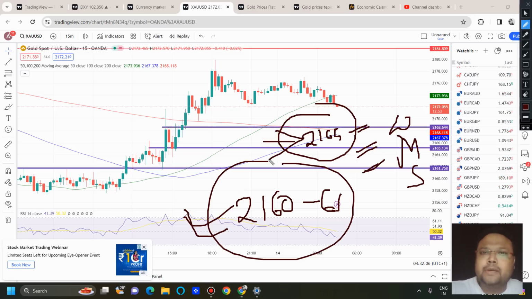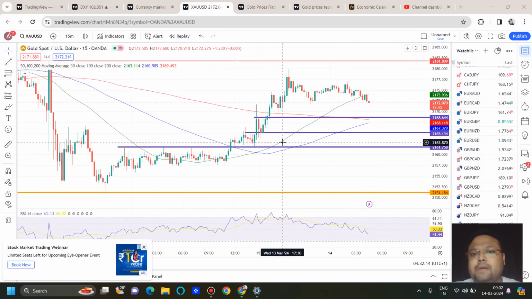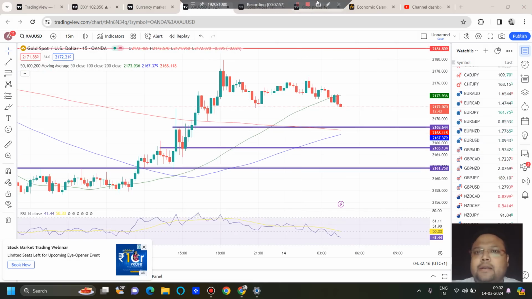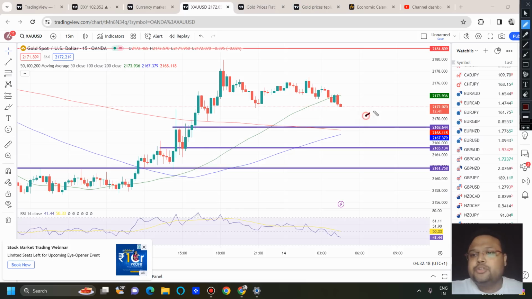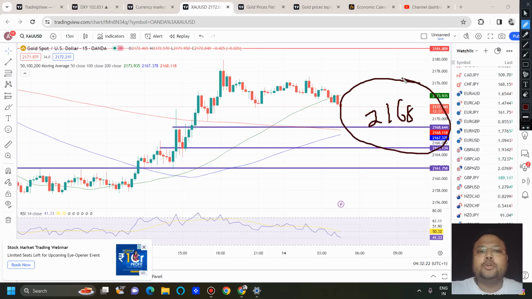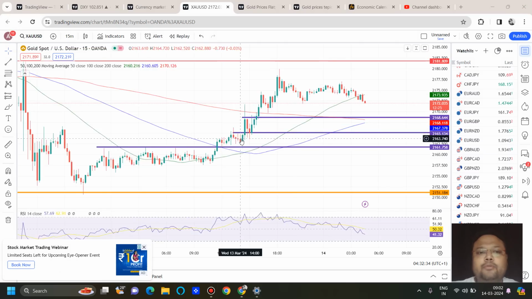How much can you expect? Do not expect much, because the market is not very volatile. You can expect around 30 to 40 pips, not more than that, in this market situation. And the next immediate support on the chart of gold is at 2168, but to be honest, I'm not very sure about 2168. 2168 is a level that should work in the Asian session only, because 2168 is the first level, and the levels we have derived from Fibonacci.